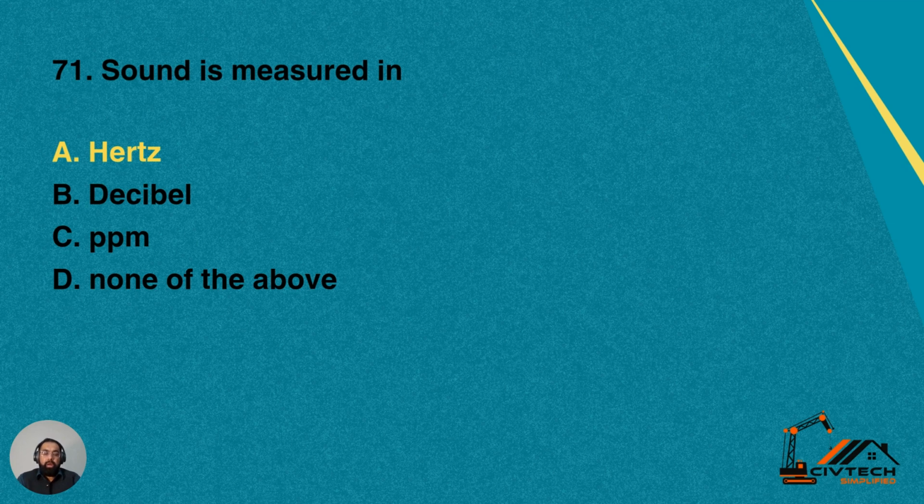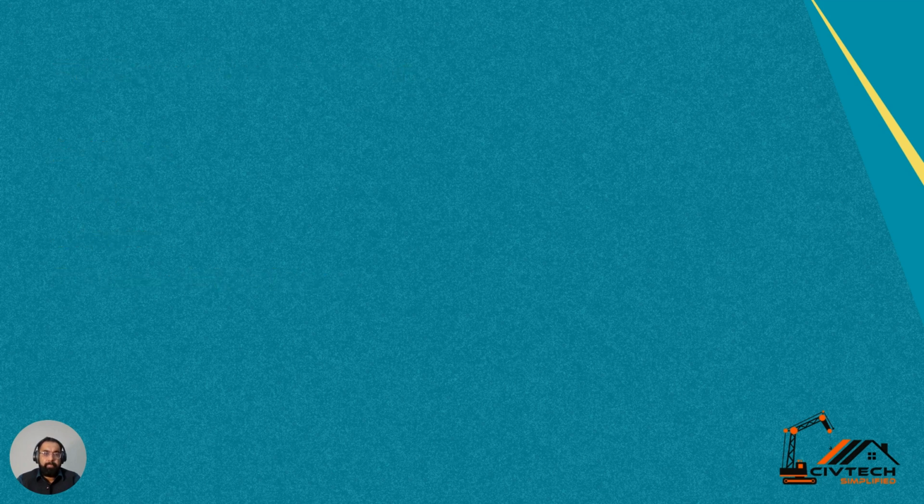Question number 71. Sound is measured in. So what is the unit of measuring the sound? Number A, hertz. Number B, decibel. Number C, ppm. D, none of the above. Yes, hertz is the unit of measuring the acoustics or sound. So A option is correct for this question, hertz.